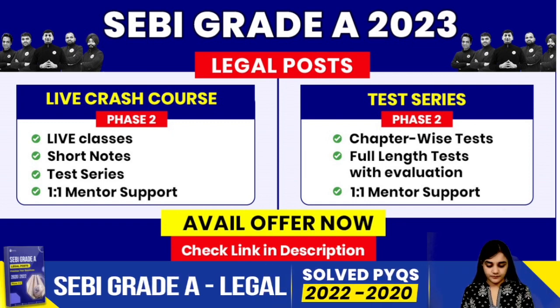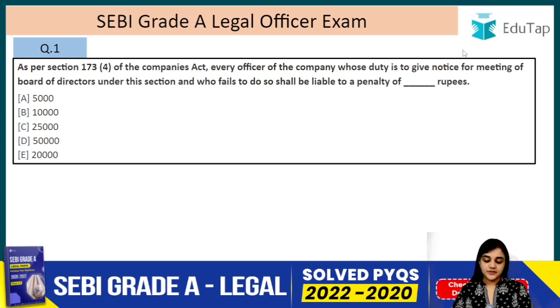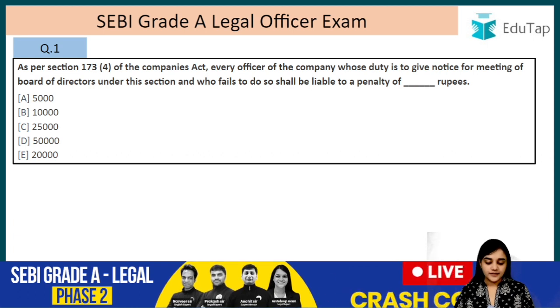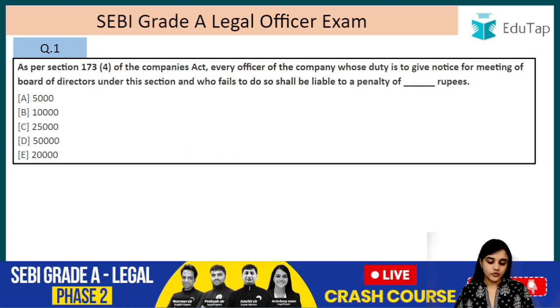Question number 1. As per section 173 clause 4 of the Companies Act, every officer of the company whose duty is to give notice for the meetings of the board of directors under this section and who fails to do so shall be liable to a penalty of dash rupees. So the answer to this question is option C, that is 25,000 rupees, right?